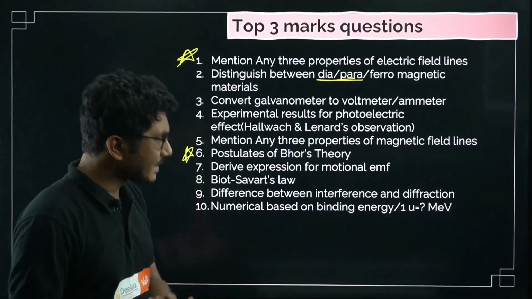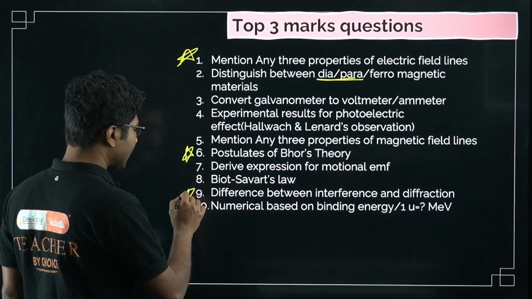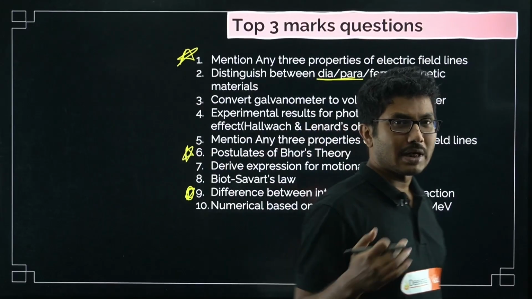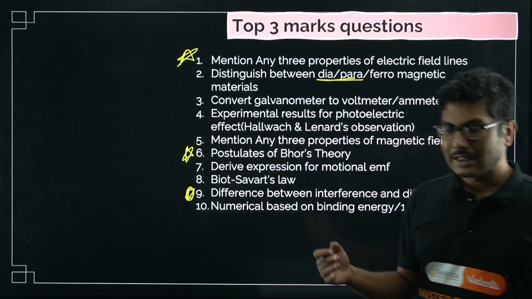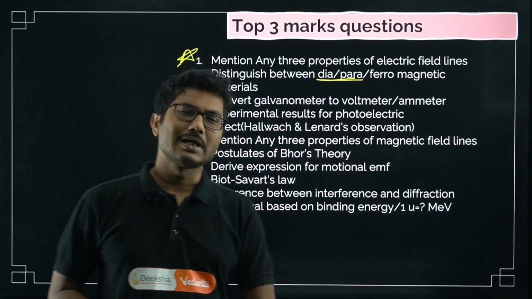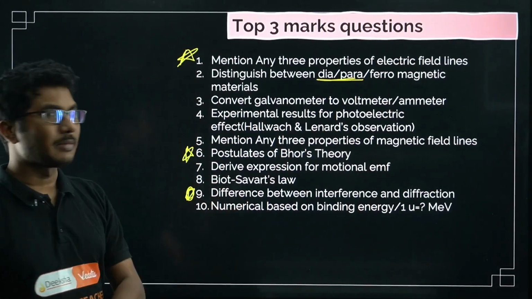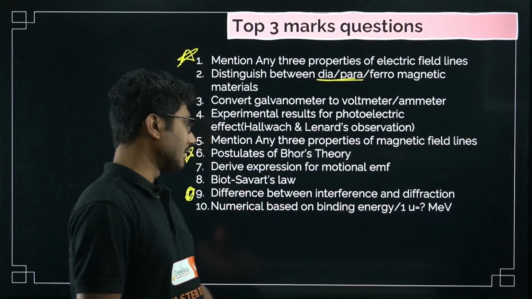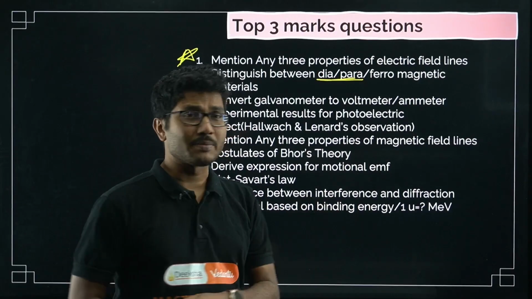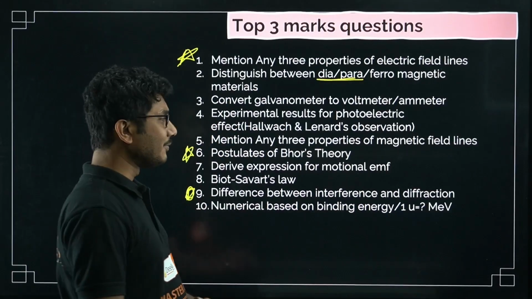Difference between interference and diffraction, I have seen. This is not a super common question, but I feel it is something new, which is not covered during my Brahmastra series. It is asked in at least 2 or 3 districts, and since it is an uncommon question, that's why I have included this in my class as well. And in one district they asked this question as a 5-marker question, right? So this is also asked in various ways.